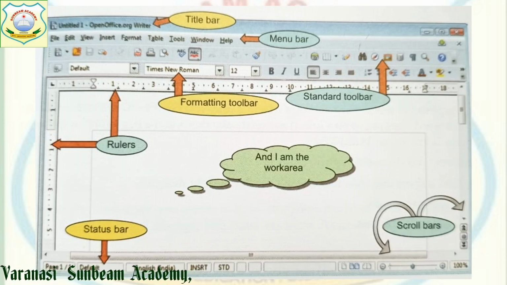Below this, we get the status bar, which gives the status of the document: at which line we are, at which page we are, in which language, and whether the insert key is on or off. Likewise, then you can see scroll bars. There are two scroll bars. On the lower side you get the horizontal scroll bar, and on the right-hand side you get the vertical scroll bar. The vertical scroll bar is to move up and down in the document, and the horizontal scroll bar is to move left and right in the document.